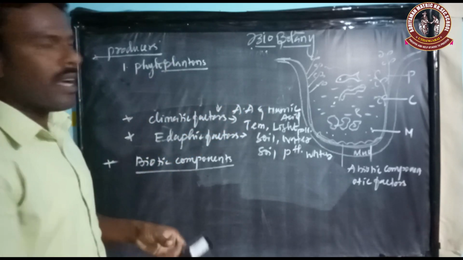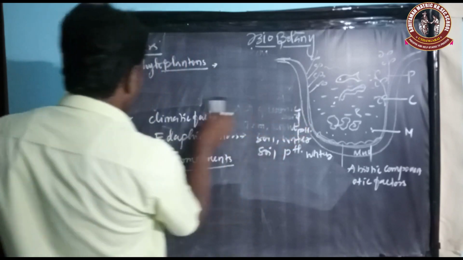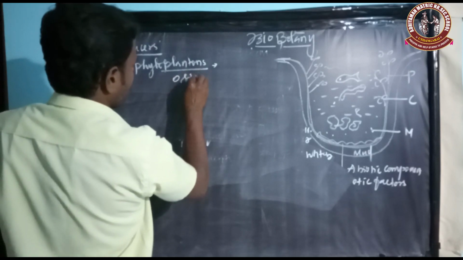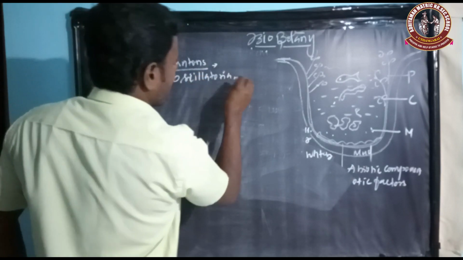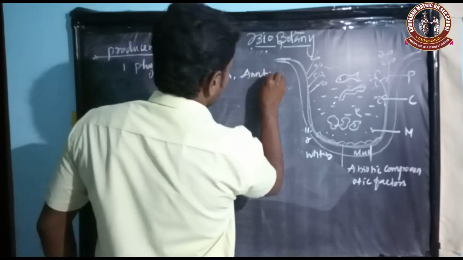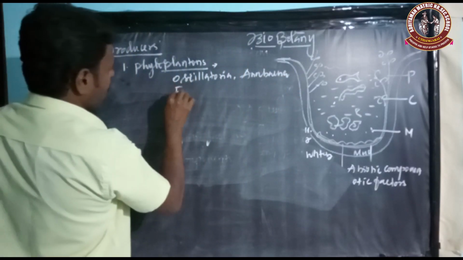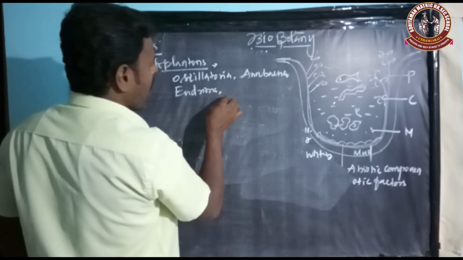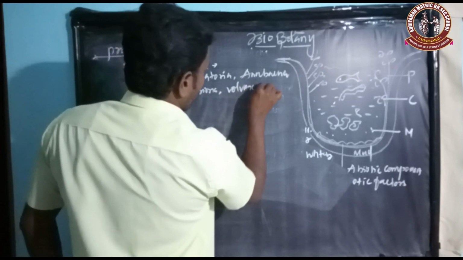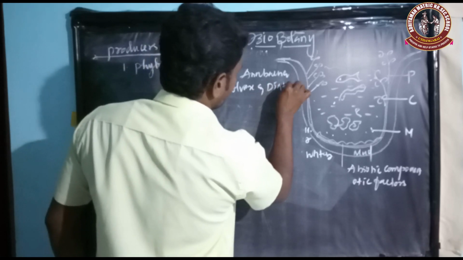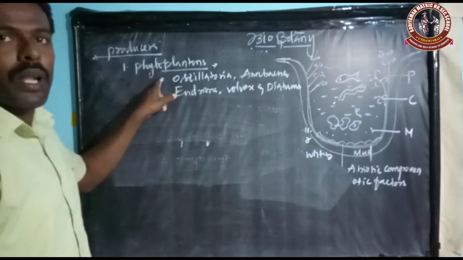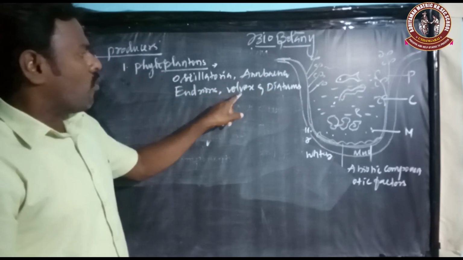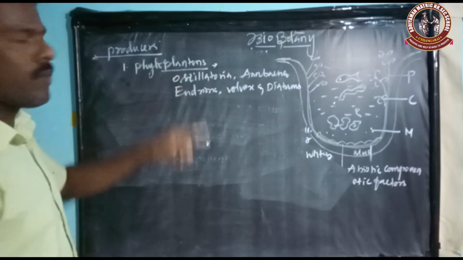For example, Oscillatoria, Oscillatoria alabina, Euglena, Eutropia, Volvox and Diatoms. Those are examples for phytoplankton.